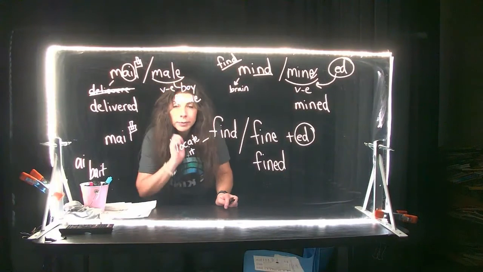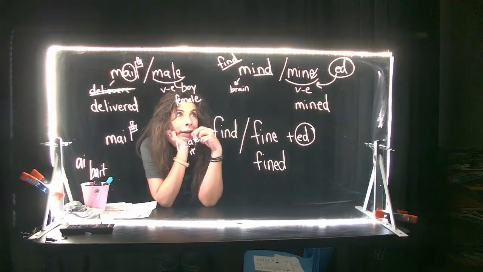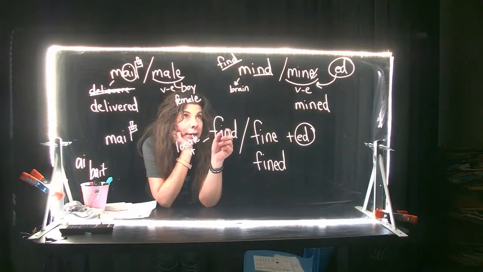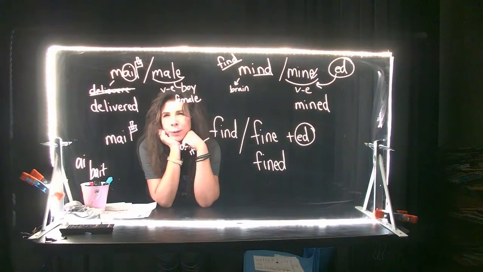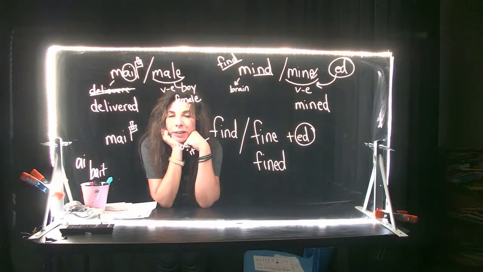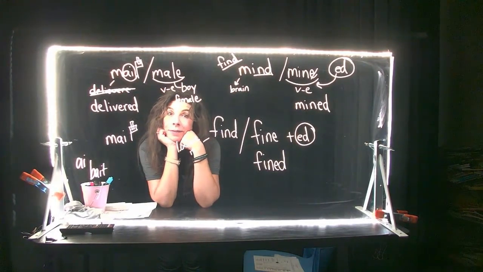I'm not sure how you want to remember find and find. Again, find, if I lose my mind, I will find it. Find in mind. This one, we were fined for mining. I mean, if you mine something illegally, you could be fined for it. I don't know. Think about it. If you have a way to remember the difference, let me know.